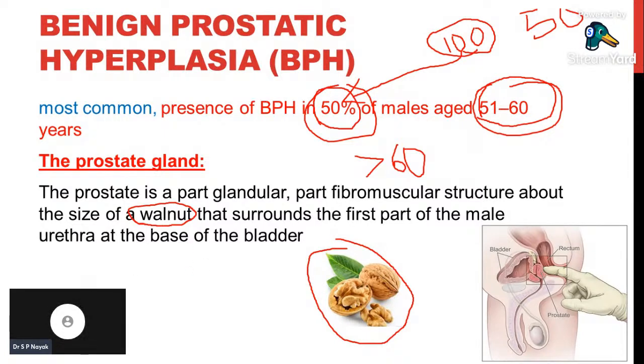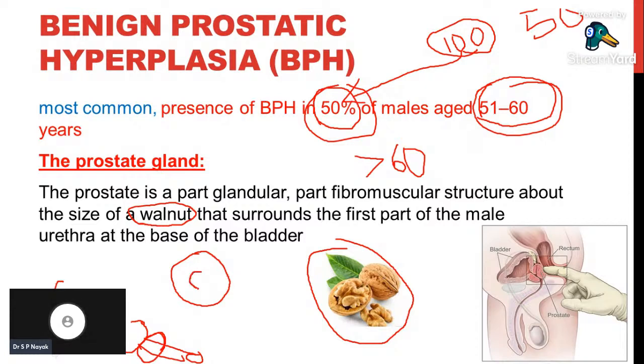Just imagine, this is the kidney, this is the bladder, and this is the urethra. Just below the bladder, the prostate gland is surrounding the urethra. When the prostate gland size increases, it will try to constrict the urethra. Prostate gland has two tissues.